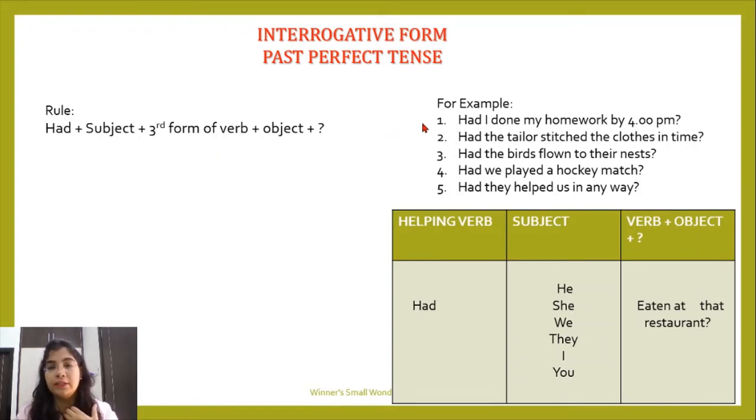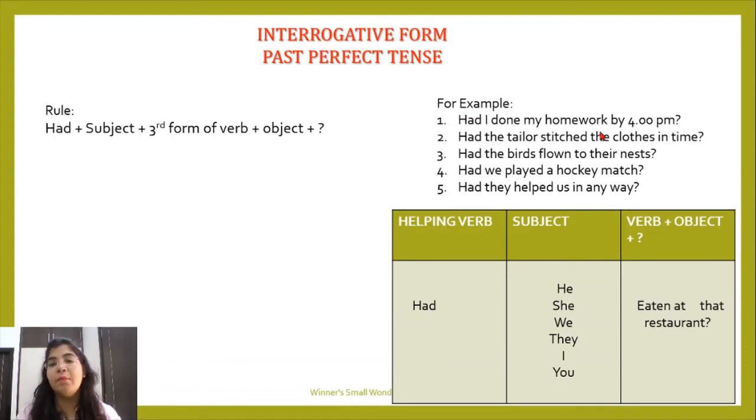Please learn all these rules, note them down in your notebooks, and have a quick revision of all of these, because this is the main part of your tenses. Please understand, if you want to have a proper correction of your English, of your tenses, please learn all these rules. These are very, very, very important. Okay, now let's look at the examples.